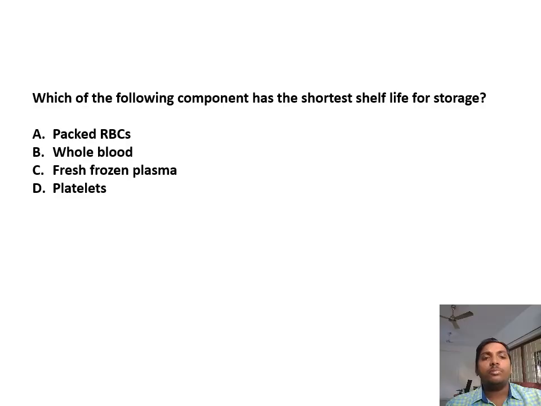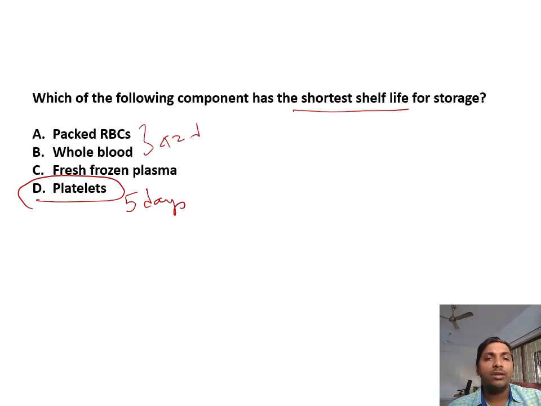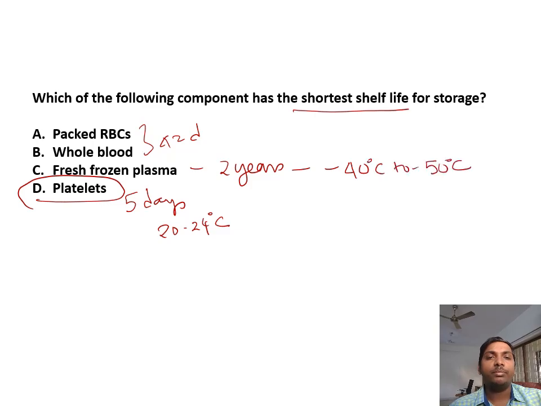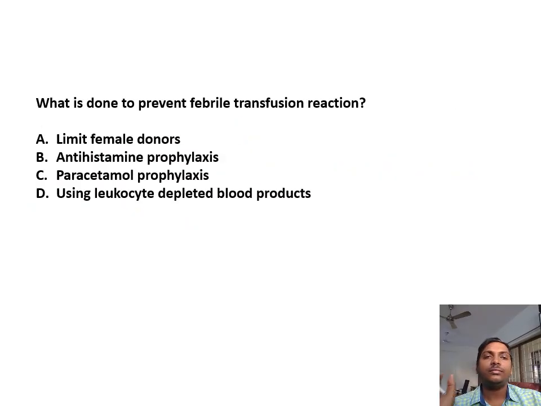Which of the following components has the shortest shelf life for storage? Shortest shelf life is platelets, which is only 5 days. Packed RBC and whole blood can be stored for 42 days. FFP can be stored up to 2 years. It needs specific temperature. Platelets are stored at room temperature, 20 to 24 degrees Celsius. FFP is stored at -40 to -50 degrees Celsius. And packed RBCs are stored at 2 to 6 degrees Celsius.